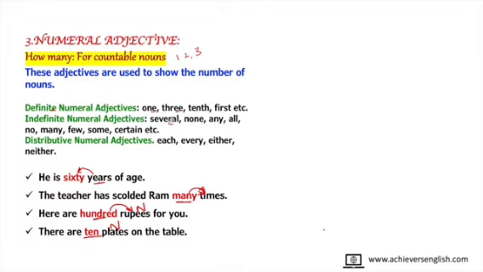If it is not specific, then it becomes several, none, any, because the numbers are not specific. And distributive are each, either, neither, because you are distributing among people equally. And if you remember, distributive and indefinite were kinds in pronouns too, and we had used the same words there also.